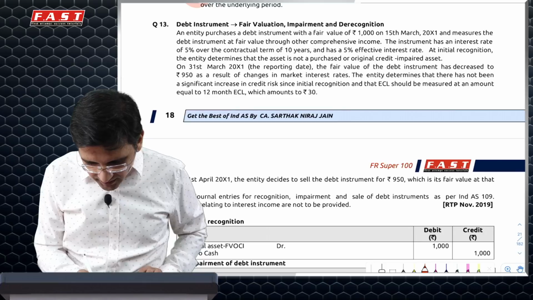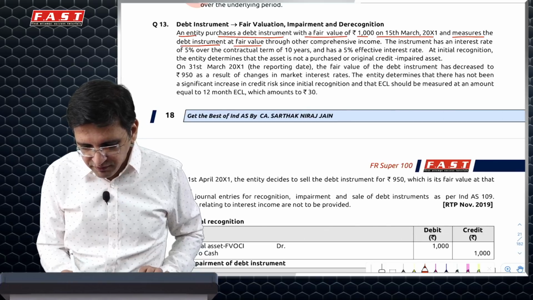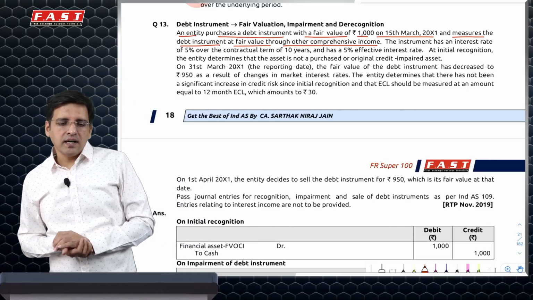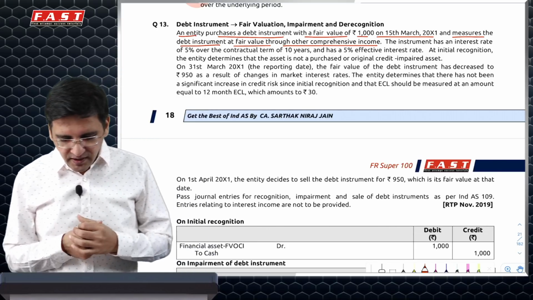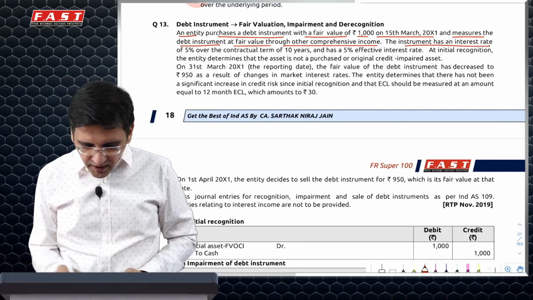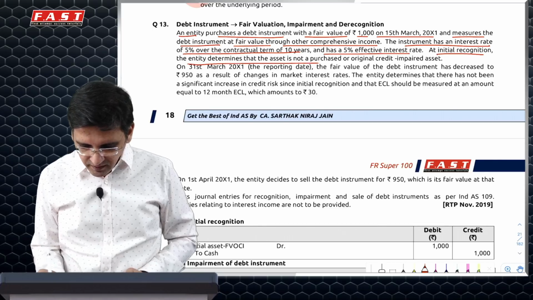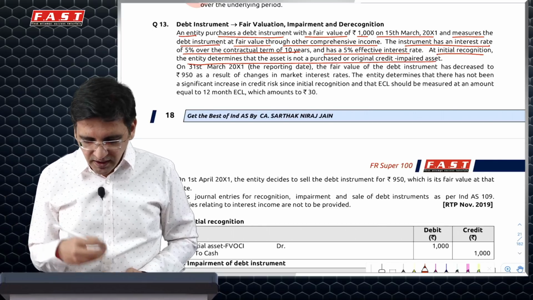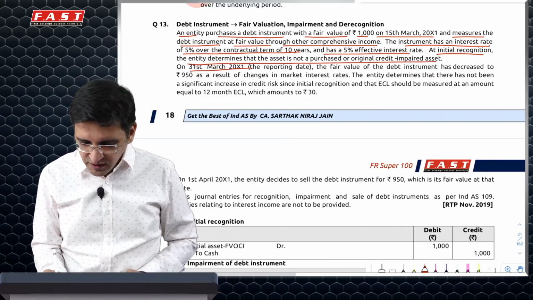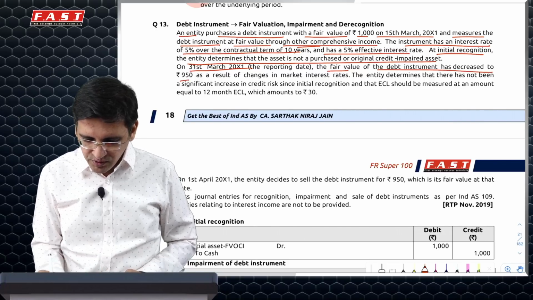Next. Entity purchases a debt instrument with fair value of 100 on 15 March and measures the debt instrument at fair value through other comprehensive income. So it says that I have purchased a debt instrument for $1,000 and it is FVOCI. Interest rate is 5% for 10 years and effective rate is also the same. It is not originally credit impaired asset, so I don't have to do a lifetime impairment loss check. On 31st March, fair value has decreased to 950. So I'll book a loss of 50 from OCI because this is OCI.